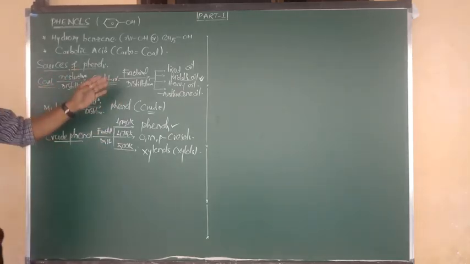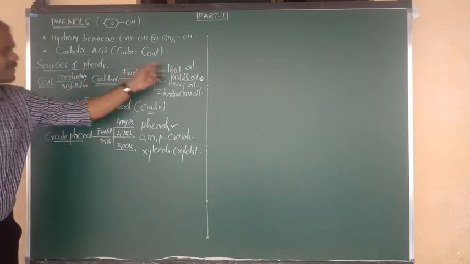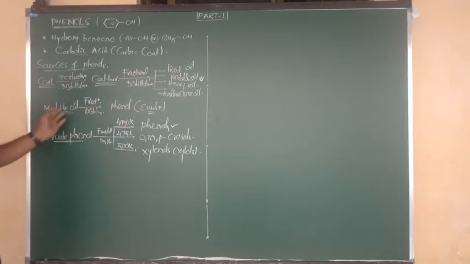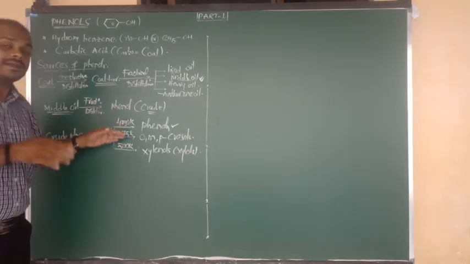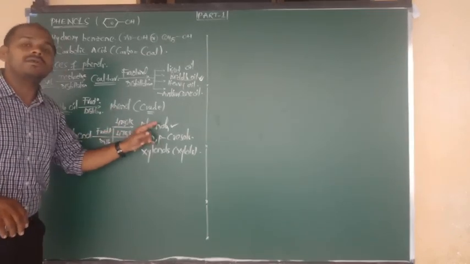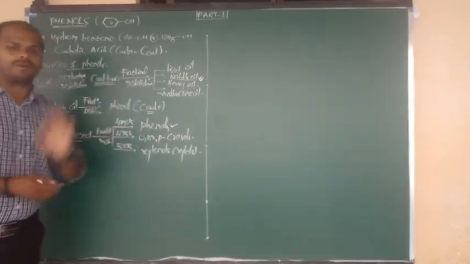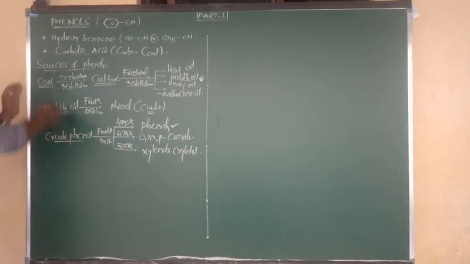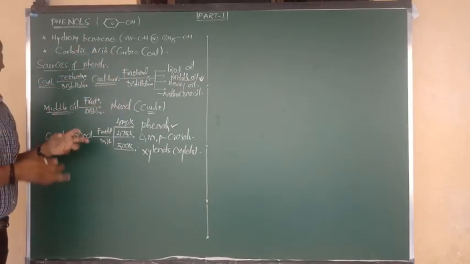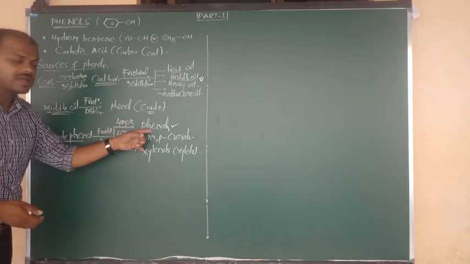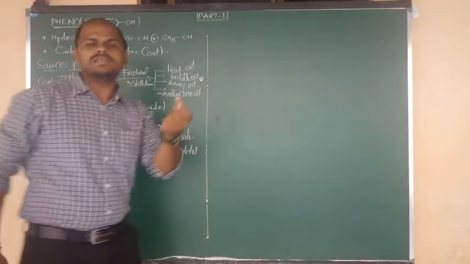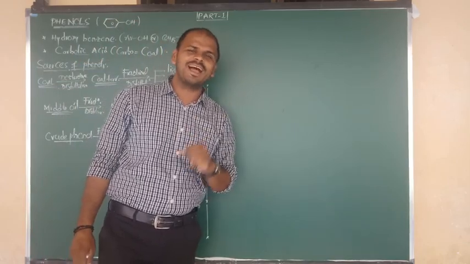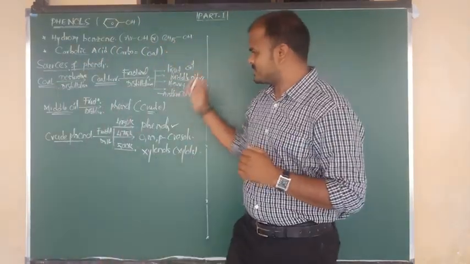Coal upon destructive distillation gives coal tar, which upon fractional distillation gives middle oil. Middle oil upon distillation gives crude phenol. Crude phenol at particular temperatures, at different boiling points, in different fractions, gives different phenol and phenol derivative products. I hope you understand. This is the story about the commercial methods of preparation of phenols and their respective derivatives from coal and coal tar sources as raw materials. I will send you the notes.